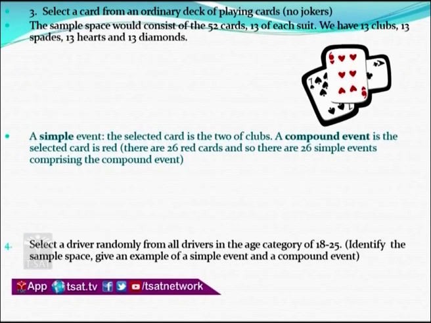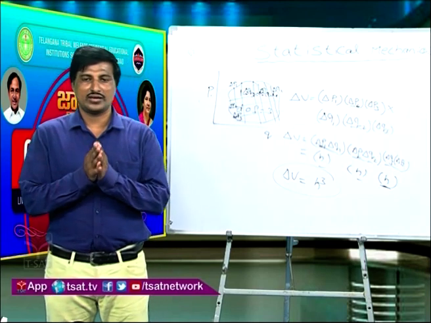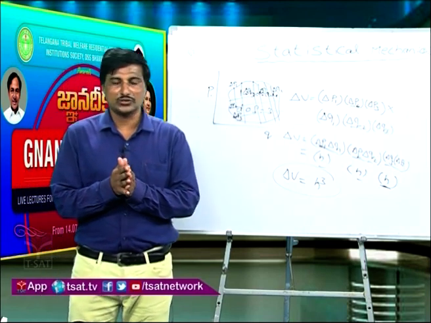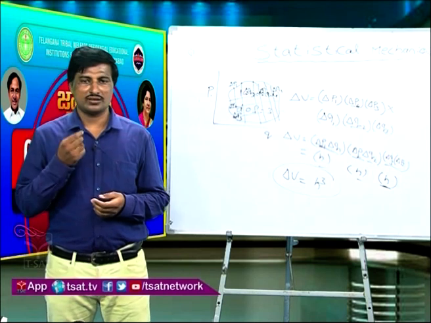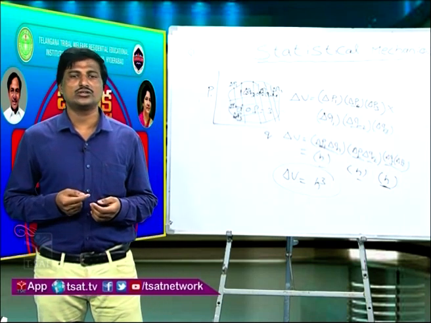Similarly, we can take this as an example, where you have 52 cards. You generally play cards, some people play cards. There each set is called a suit. You have club, which has 13 cards, and spade, which also has 13 cards, and heart and diamond. So each one has 13 cards. Now, what is the probability to select one card? Definitely, because we have 52 cards, the probability of selecting one card is equal to 1 by 52.